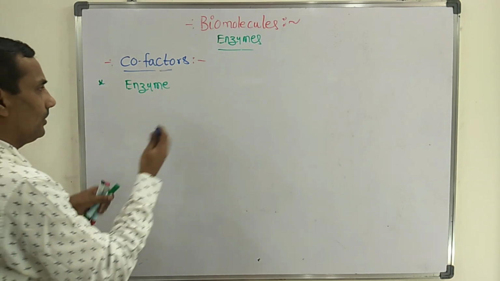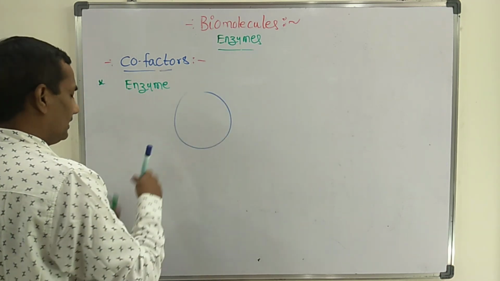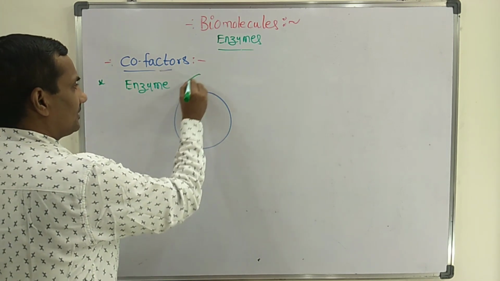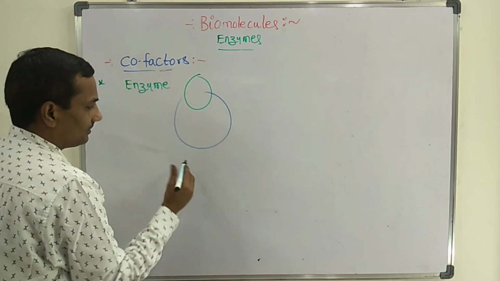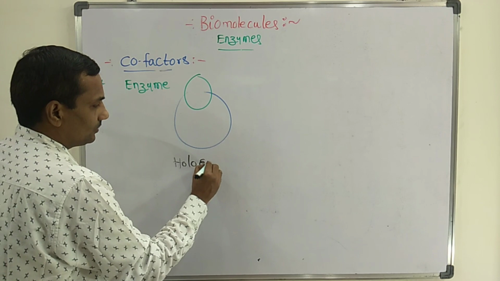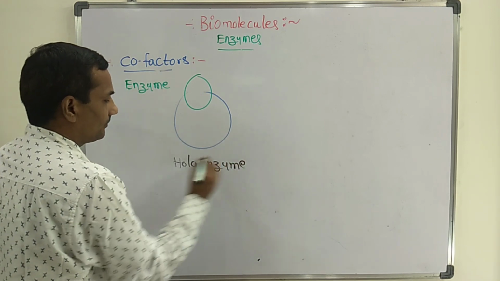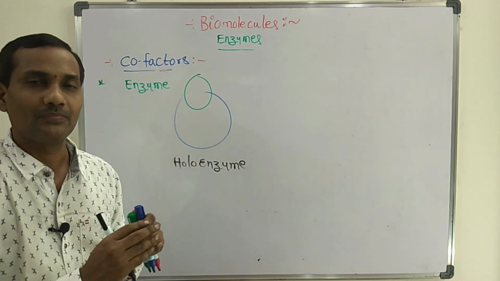Now I'll draw one imaginary structure of the complete enzyme. This total structure is called holoenzyme. Holoenzyme is nothing but the total complete enzyme.